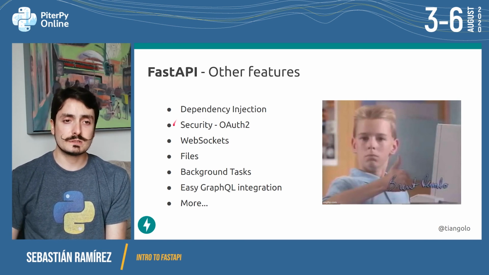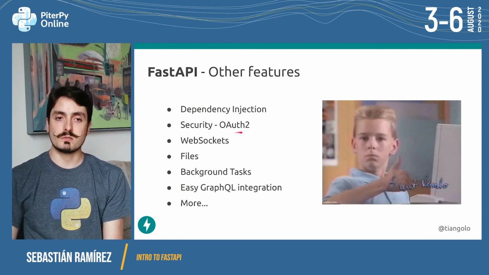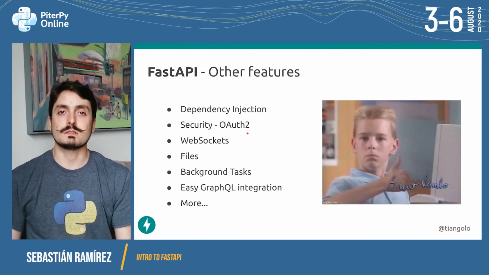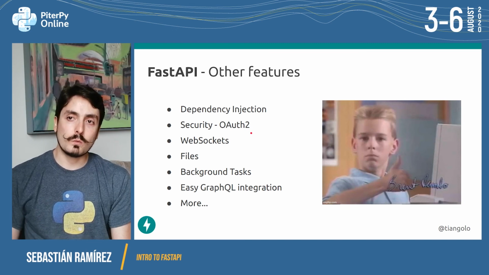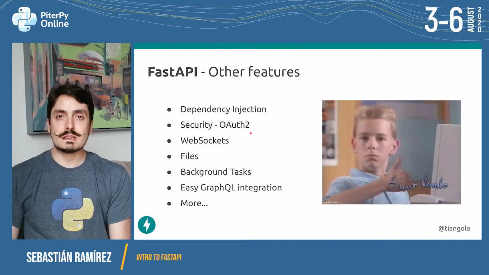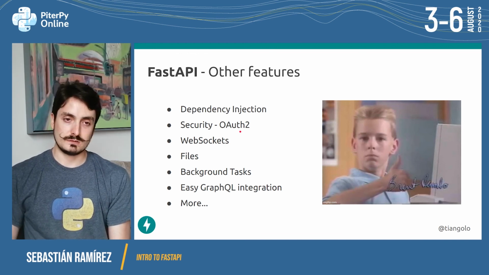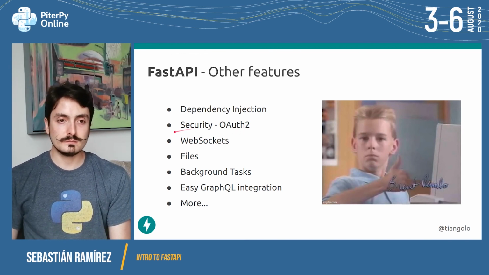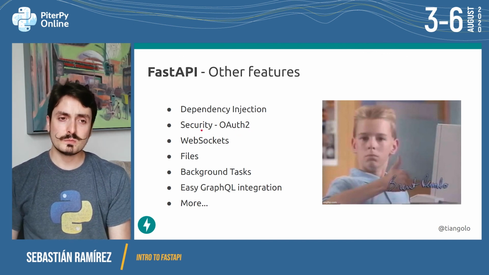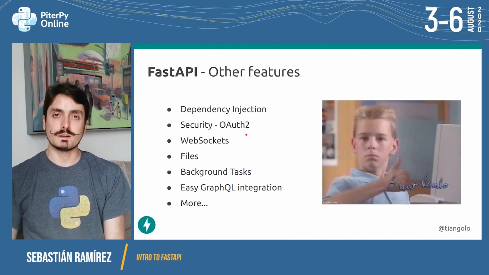There's also a bunch of security utilities based on OAuth 2, so you can build tools like those that we were talking about, where you can log in with Facebook or log in with GitHub, or allow this application to have all these permissions and so on. So this is all possible, and it's all integrated, and there are tools to build these things integrated with FastAPI.